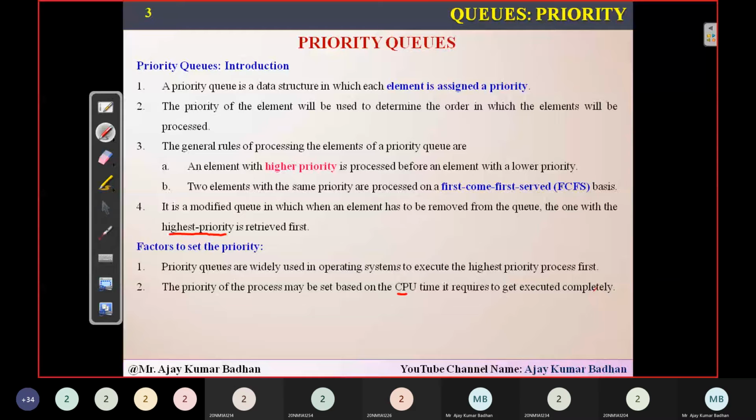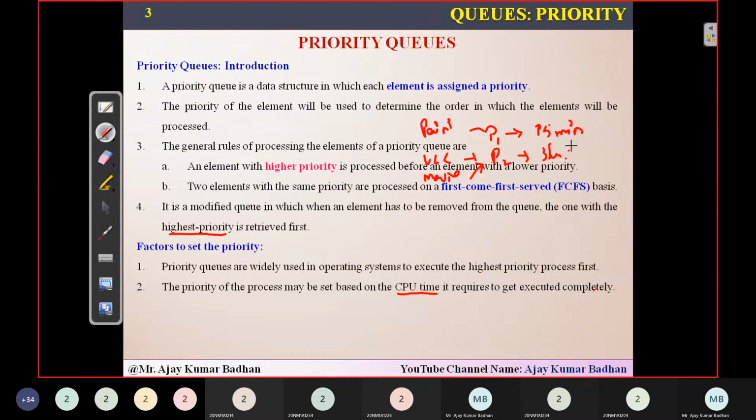The first factor is CPU time. Let us suppose a process P1 is executing within your system, and this process is handling your paint operation. You want to paint something, let us suppose for 15 minutes. After that, you have opened the VLC media player to watch a movie, and that is handled by process P2. Now, you know the time required to run the entire movie, definitely 3 hours. Okay, assume it as 3 hours.